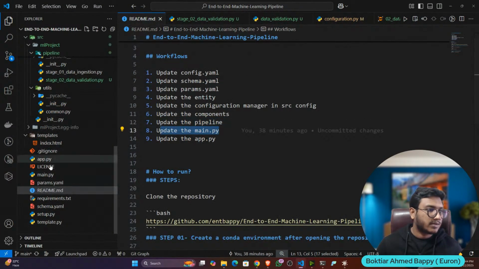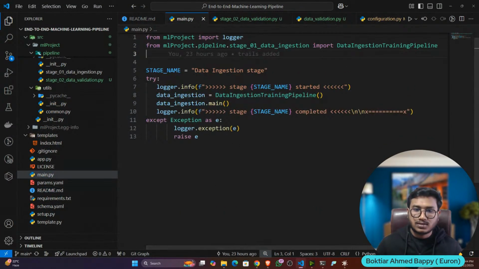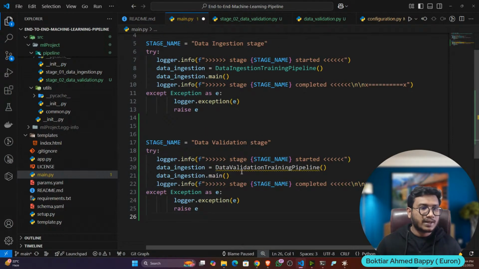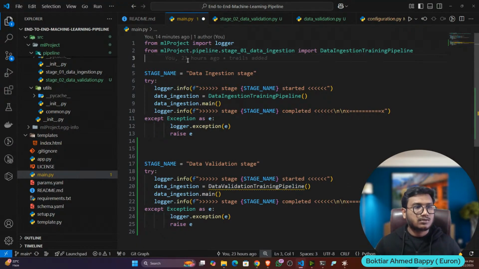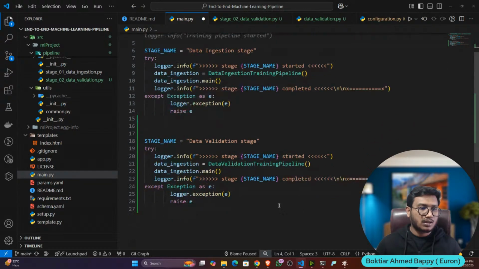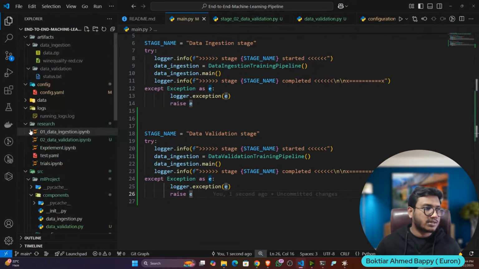Okay. Now let's open my main.py, and here let's try to mention data validation. But I have to import the data validation training pipeline from the pipeline folder. Now it's fine. Now let's test whether it's working or not.